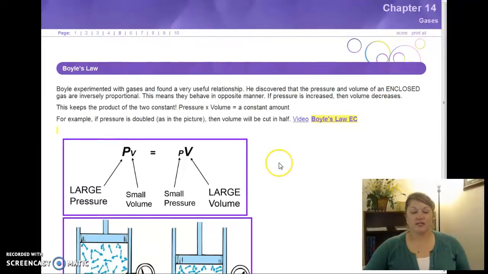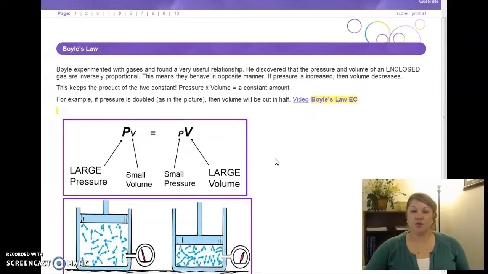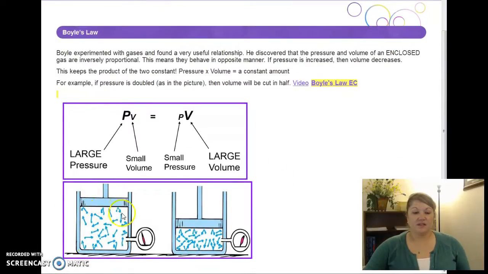Now, Boyle did some very cool experiments with ideal gases, and he found a very useful relationship. He discovered that the pressure and volume in an enclosed gas are inversely proportional. So here we've got this container with a top on it, and the gas is trapped in there, it's enclosed. That means pressure and volume behave in opposite ways. So if we push this piston down, which increases the pressure this gas is feeling, look at that, the volume reduces. So large pressure, little volume, small pressure, big volume. See the inverse relationship there.